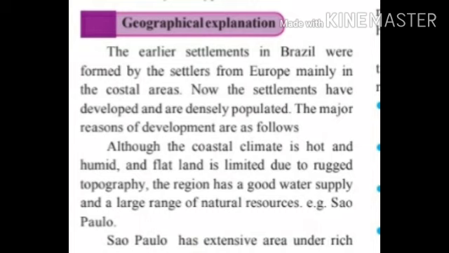Our next point is that now the settlements that have developed are densely populated. The major reasons of development are as follows. In comparison with the earlier settlements, modern settlements are very developed, as well as densely populated. Although the coastal area is hot and humid, there is limited flat land because of the rugged topography, because of the uneven structure of the land. The region has good water supply and a large range of natural resources.